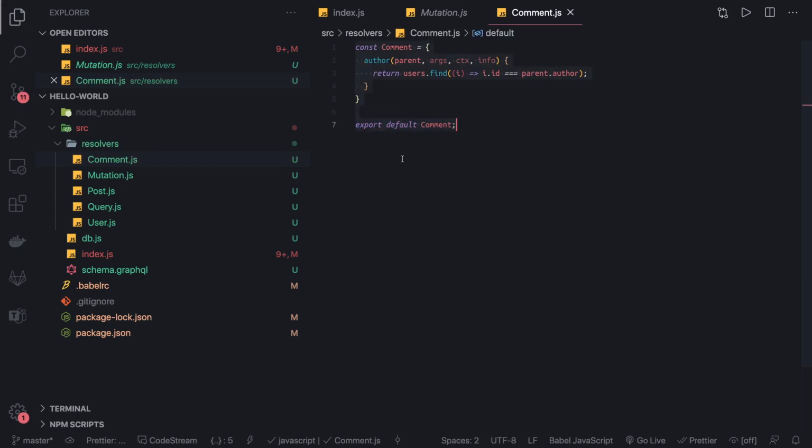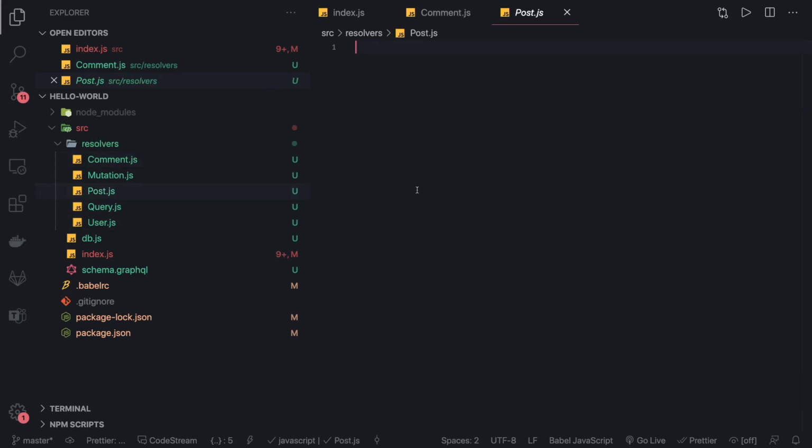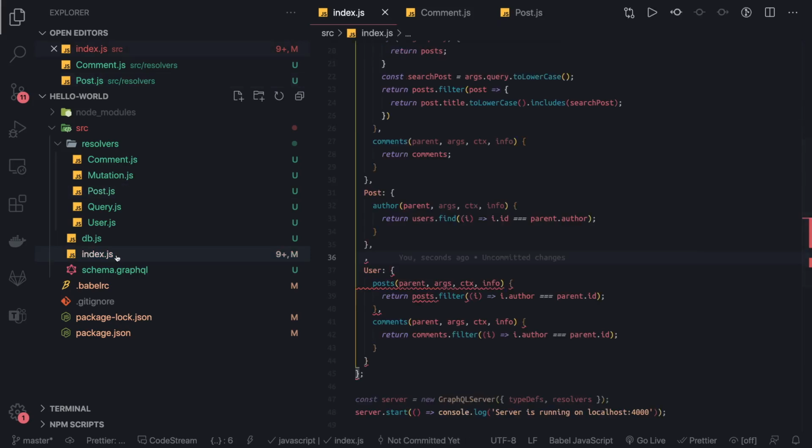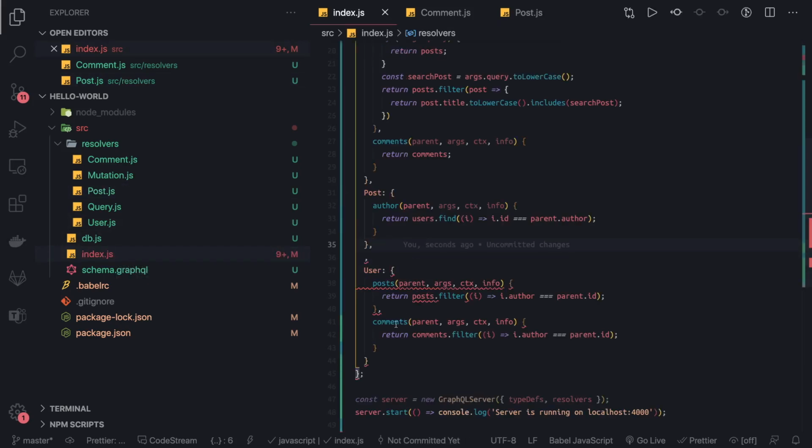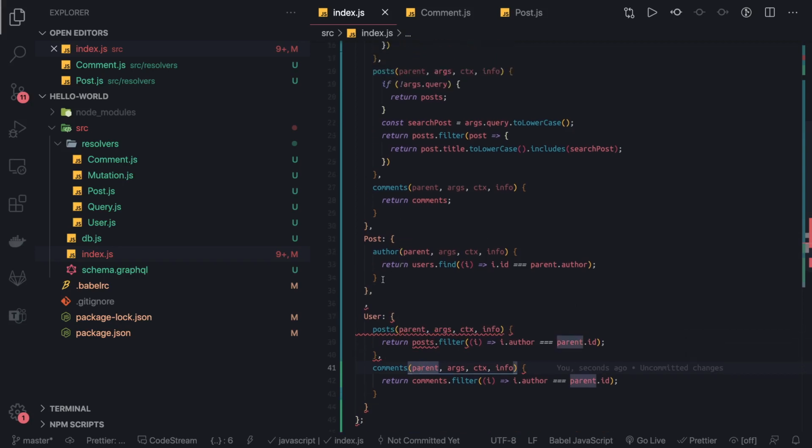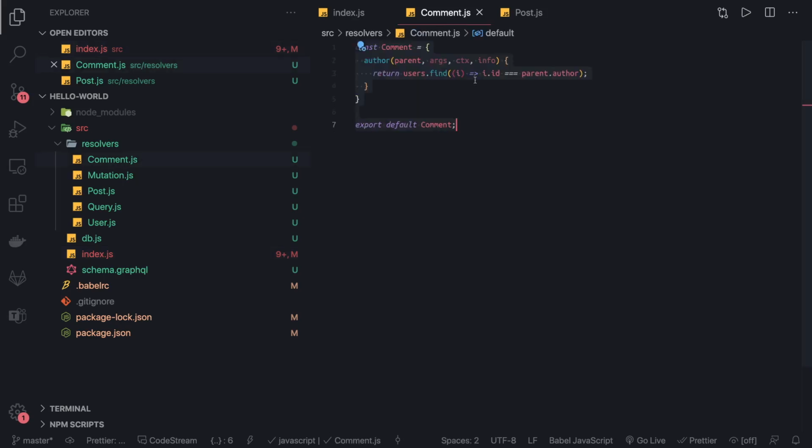Okay, similarly we can put something for the post. For the post, if you go to our index.js we have author and comments. For post, yes, we have author information. Now we will start removing things from index.js.